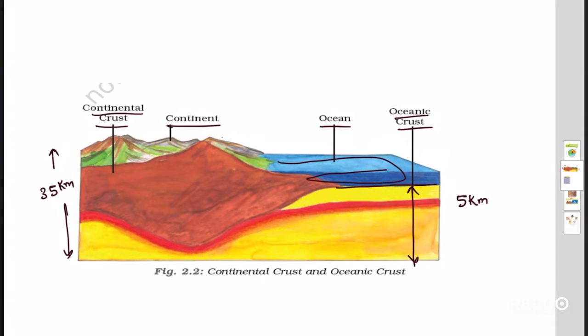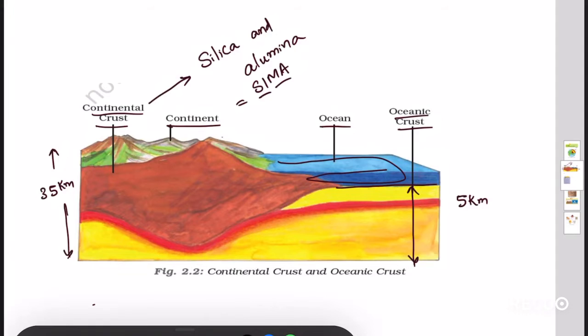The main mineral constituents of the continental mass are silica and alumina. This is also called SIAL.